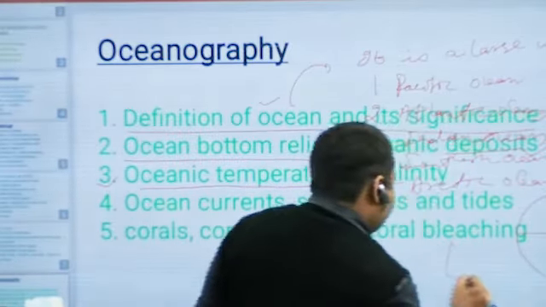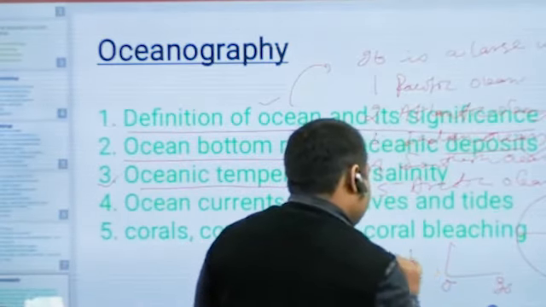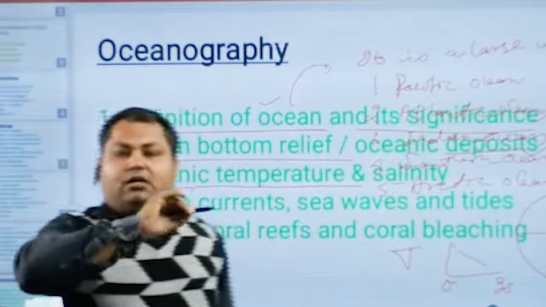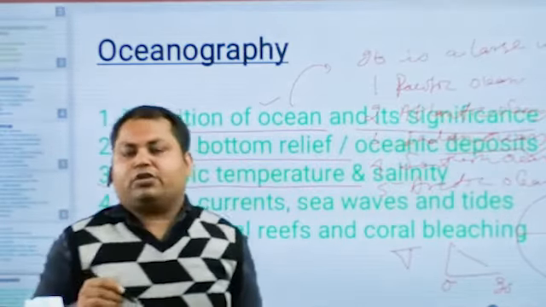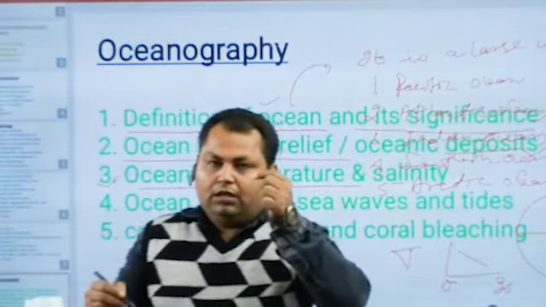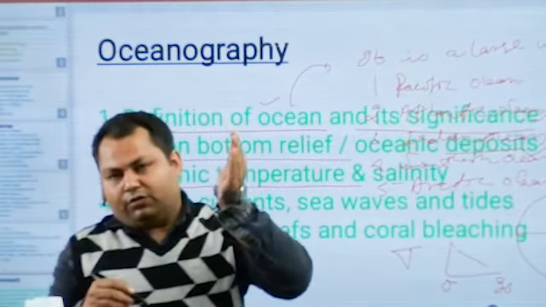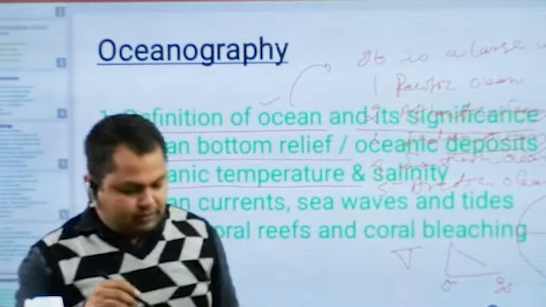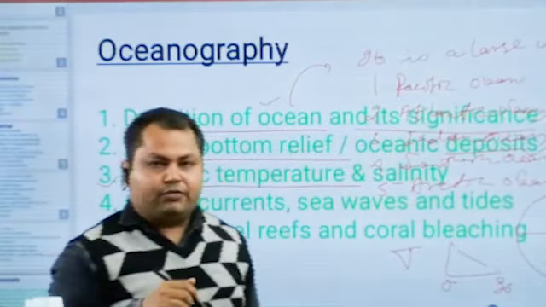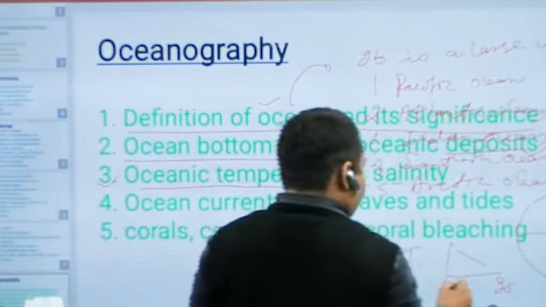Secondly, the vertical distribution of the oceanic temperature: in this case, temperature reduces from the ocean surface towards the bottom.